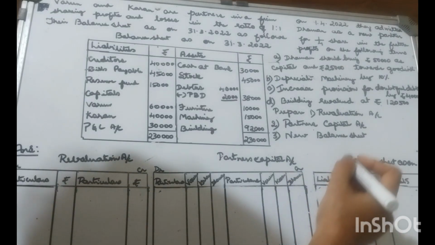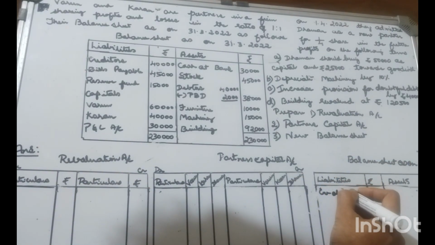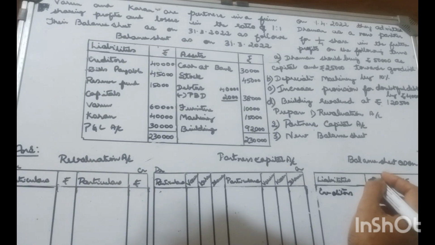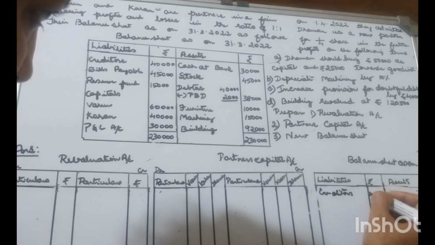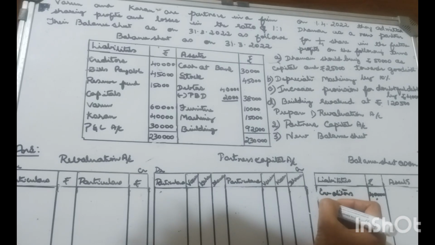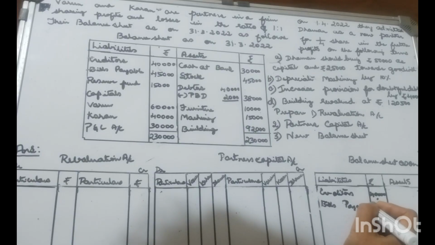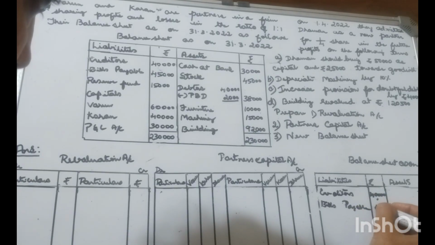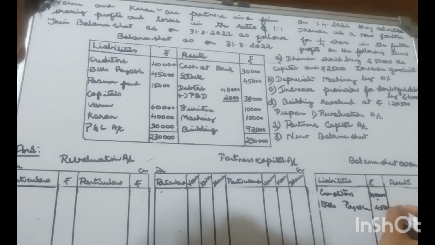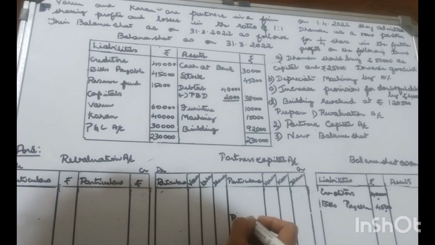On the liability side, creditors appear under the liability side of the reconstituted balance sheet. Bills payable, that is a liability, is recorded under the liability side itself, 45,000. Reserve fund has to be distributed among old partners.